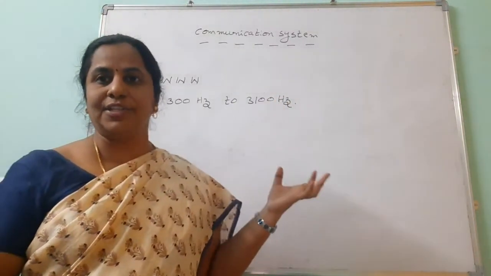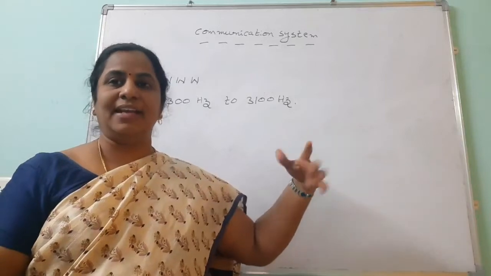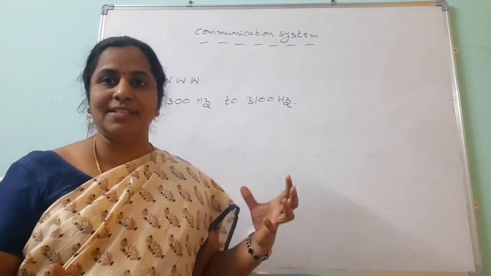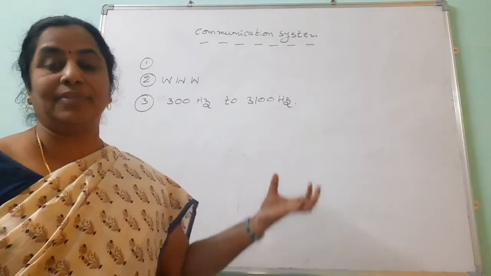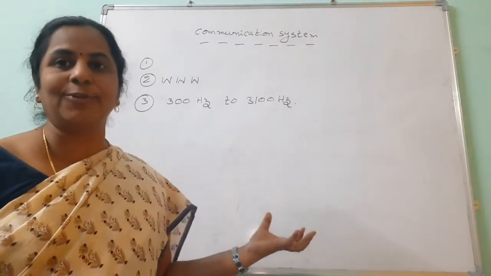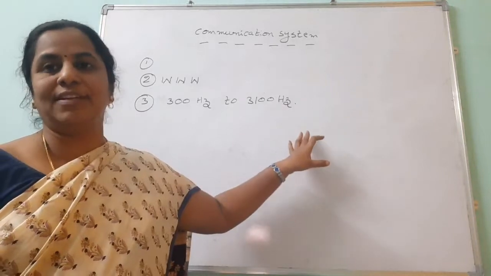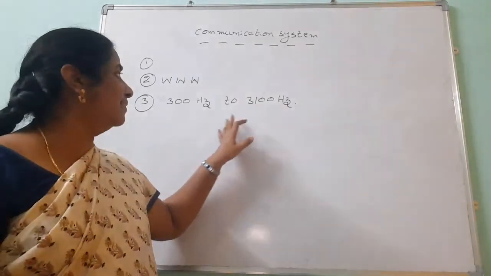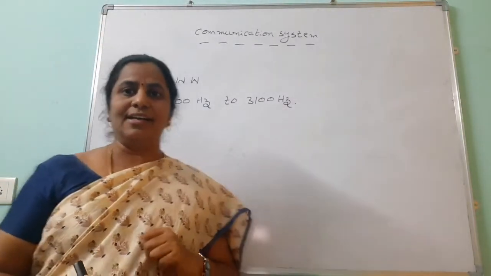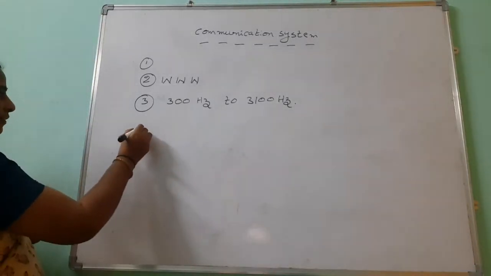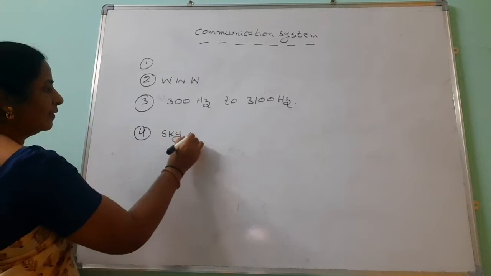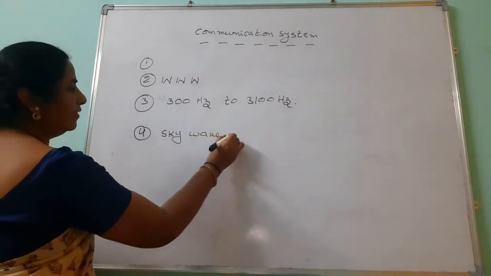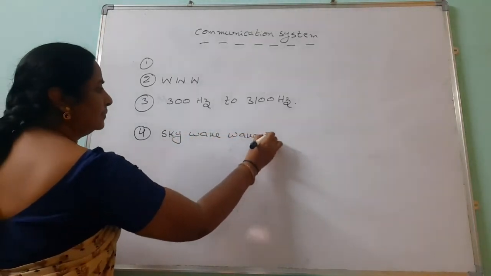Many radio channels are there, like 98.8; based on the frequency only they give the channel name. We have to know that the speech wave frequency range is 300 hertz to 3100 hertz. The next very short answer question is: what is skywave propagation?